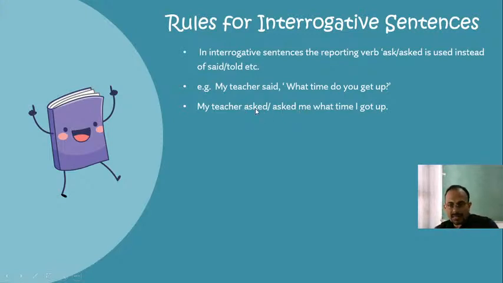My teacher asked or asked me what time I got up. Okay, both are correct. Either asked or asked me. You can write any one of these two. And what time I got up.